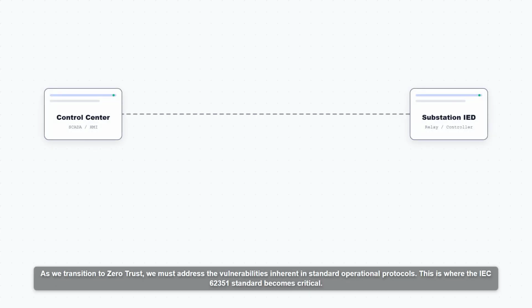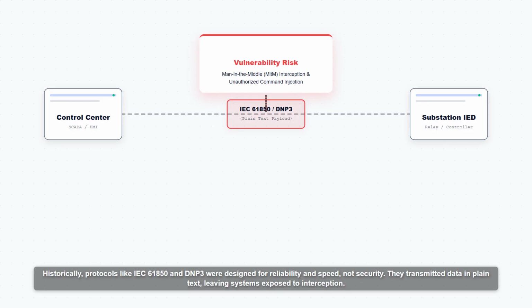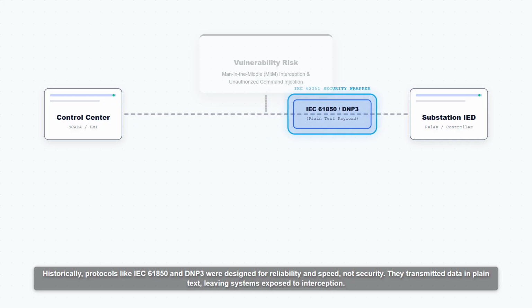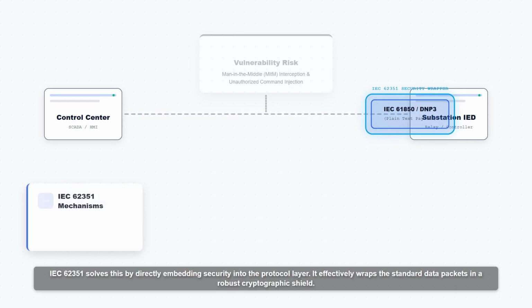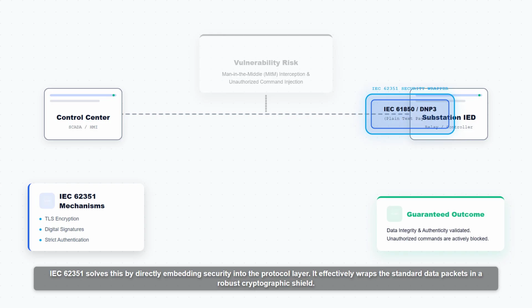As we transition to zero trust, we must address the vulnerabilities inherent in standard operational protocols. This is where the IEC 62351 standard becomes critical. Historically, protocols like IEC 61850 and DNP3 were designed for reliability and speed, not security. They transmitted data in plain text, leaving systems exposed to interception. IEC 62351 solves this by directly embedding security into the protocol layer.